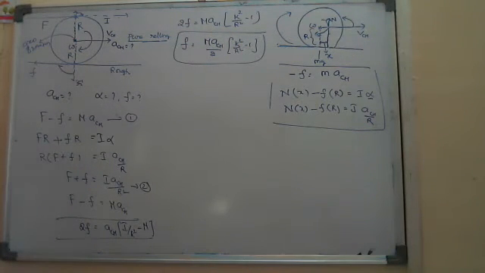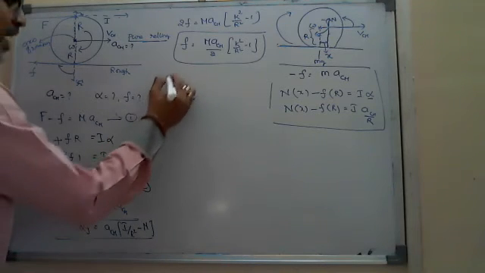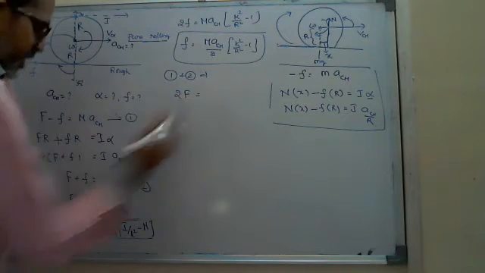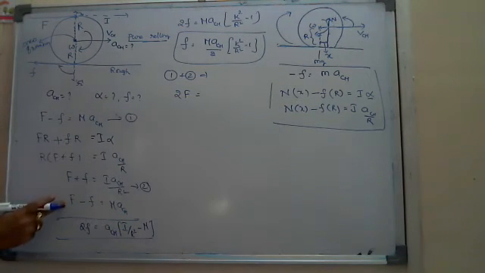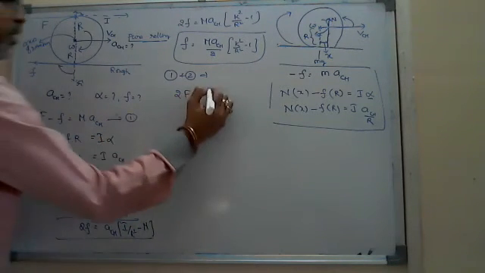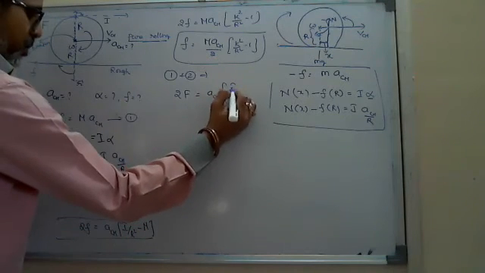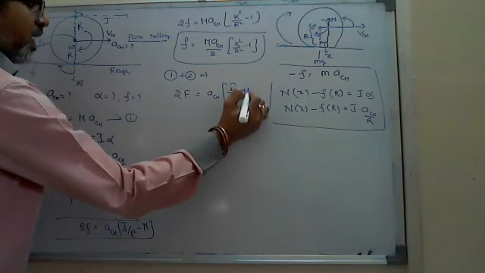Okay, sir, I require a_CM. If you require a_CM, then just add these two equations. You can eliminate the unknown f. By adding the two equations, you will get 2F equals a_CM common into (I by R square plus M).